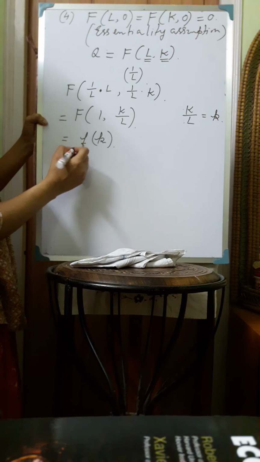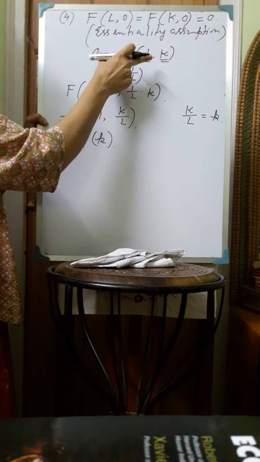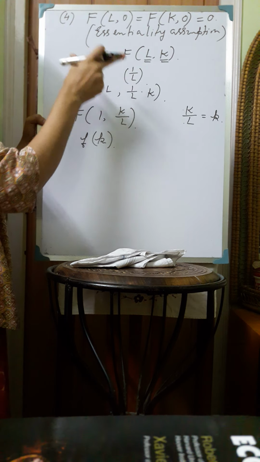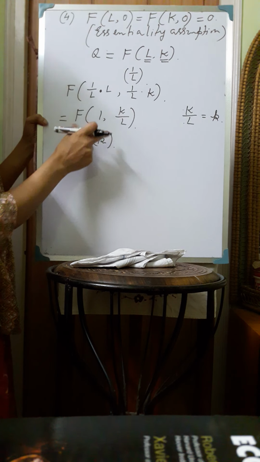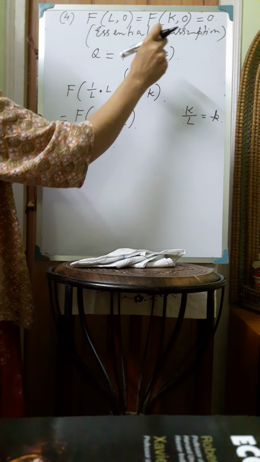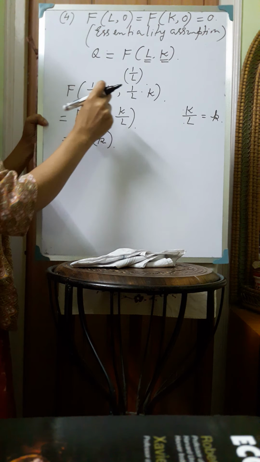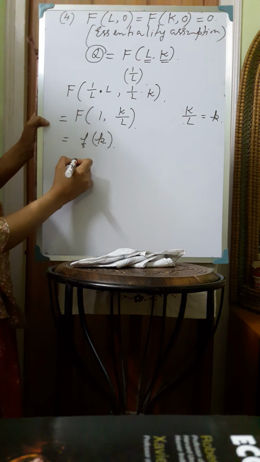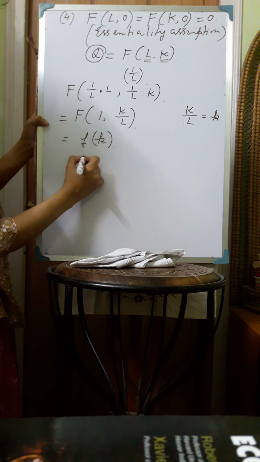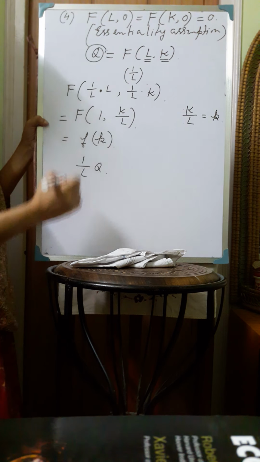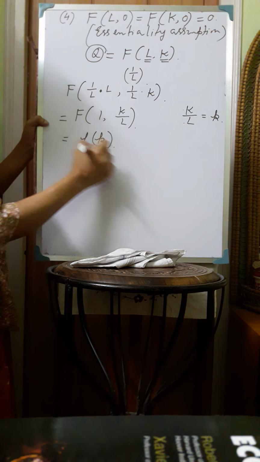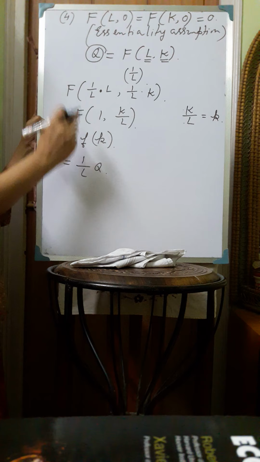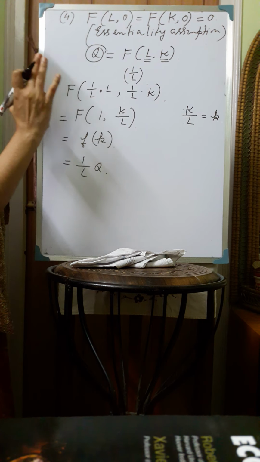Now since this is a neoclassical production function, it follows constant returns to scale, and we have changed both L and K by the proportion 1/L, and therefore the original production function will also change to 1/L into Q. So now this new production function f(k) should be equal to 1/L into Q, because the production function follows constant returns to scale.